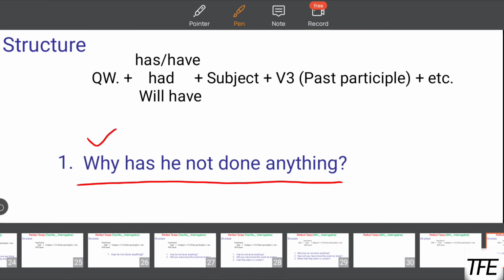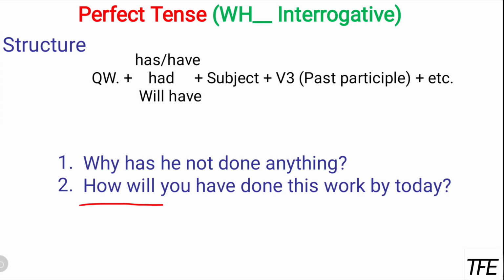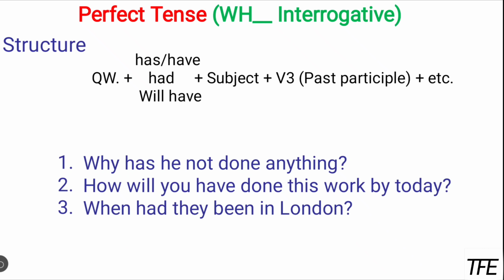And the second example, how will you have done this work by today? Here we are asking for the method. It seems that you will not have done, but if you think that you will be done at that time, then please let us know the method, the trick you're going to use, so that it can prove that you'll have done at that time.